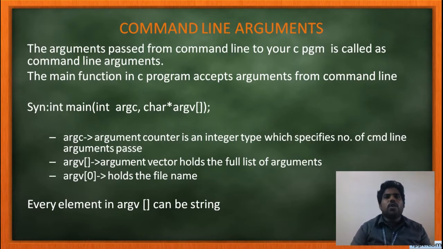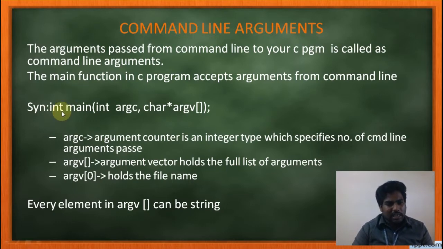For that, in your C program, you are using the main program. All C programs should have the main function. Whether your main is user defined or predefined: the main is a user defined function. It's not a predefined function, but actually it is used for finding the starting position of your program. That's the reason we always consider main as a predefined one, but it is not actually a predefined one. We can pass values to the main function also.